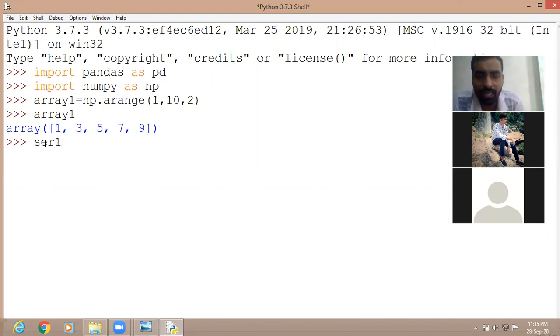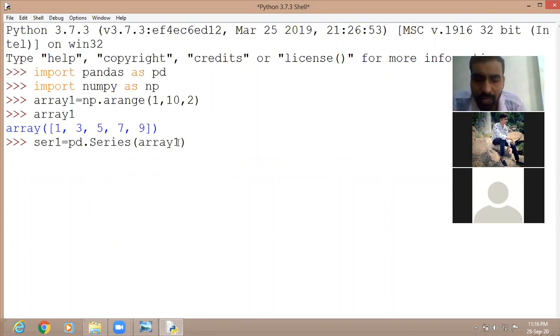Let us create series 1 equal to pd dot Series. You know that it is the data structure of pandas, so we have to write pd. Here we have imported pandas as pd, so we write pd dot Series. Kindly remember, when you write Series, the first letter will be capital. Then we want to create from the array, so let us write array 1. From array 1, we are going to create this series.